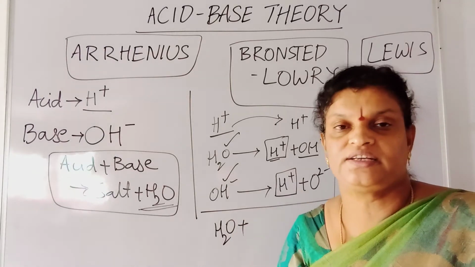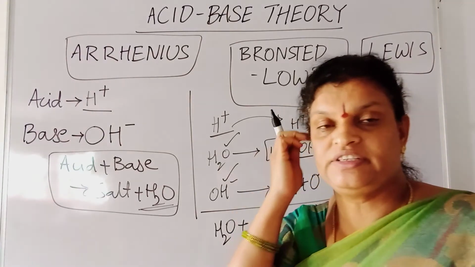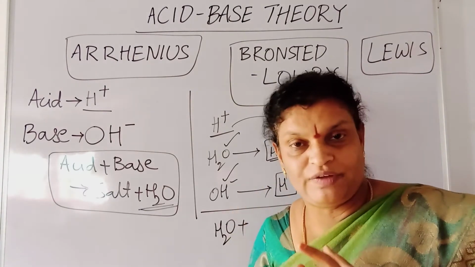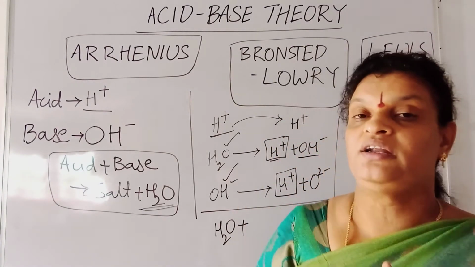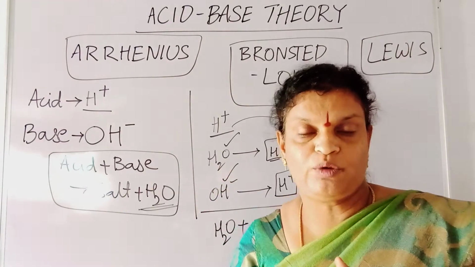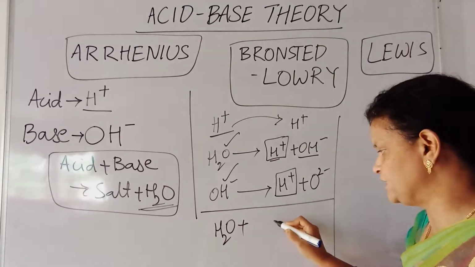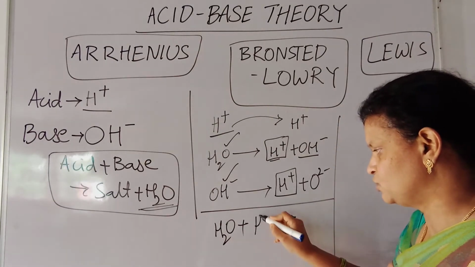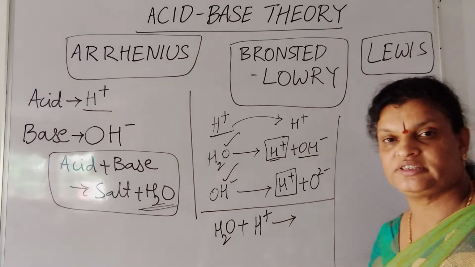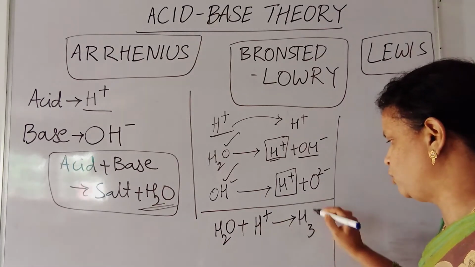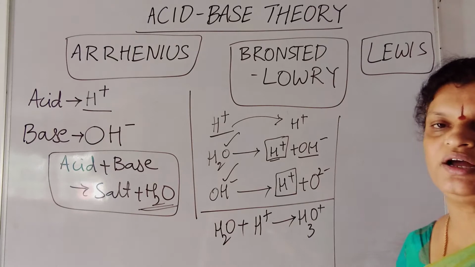Even in our 10th class we have seen the H plus ion related to water in the aqueous solution. It will not be in the form of H plus ion only, but instead it will be reacting with the water and forms the hydronium ion whose formula is written as H3O plus. So this water is going to react with this H plus ion and it forms the H3O plus hydronium ion.